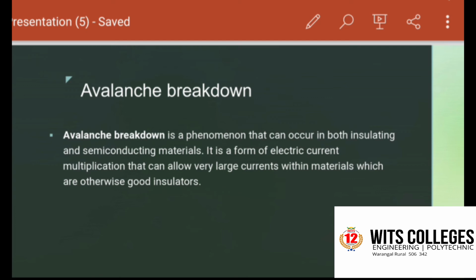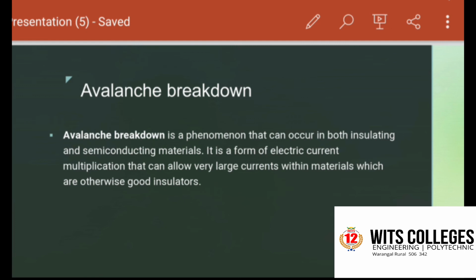So in avalanche breakdown, as the applied reverse bias increases, the field across the junction increases. Thermally generated carriers, while traversing the junction, acquire a large amount of kinetic energy from the electric field. As a result, the velocity of these carriers increases. So these electrons disturb the covalent bonds by colliding with immobile ions and create new electron hole pairs.